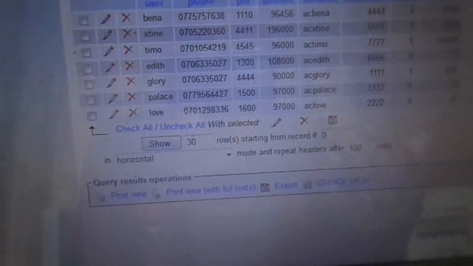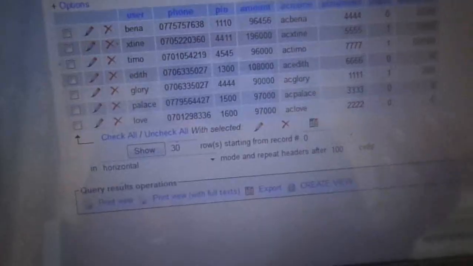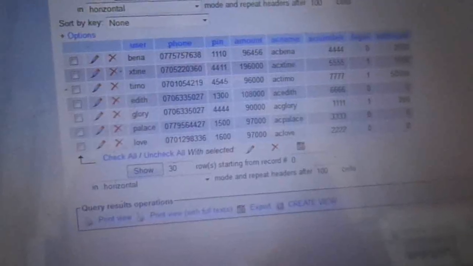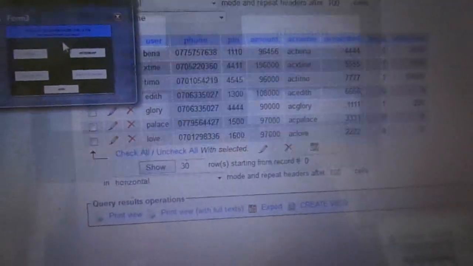And using this system, you can transfer funds from your account to another account remotely on your phone. Everything, you just do it on your phone.